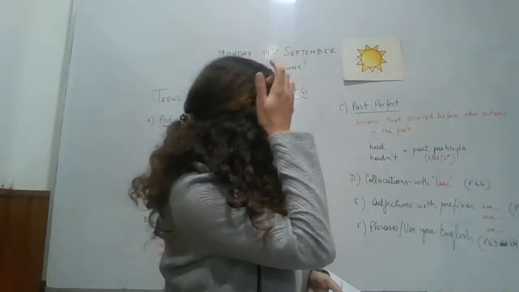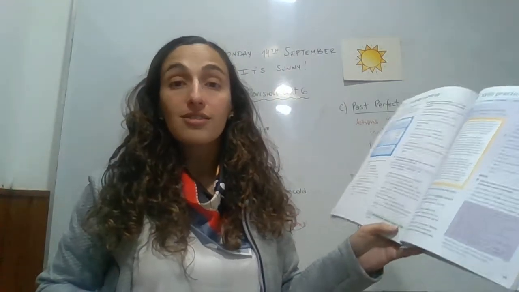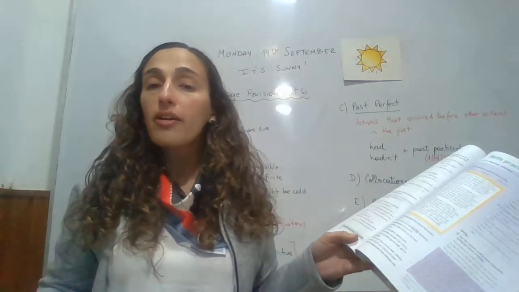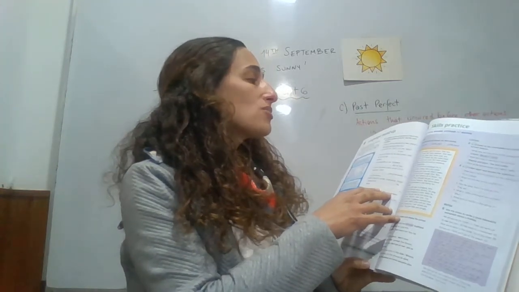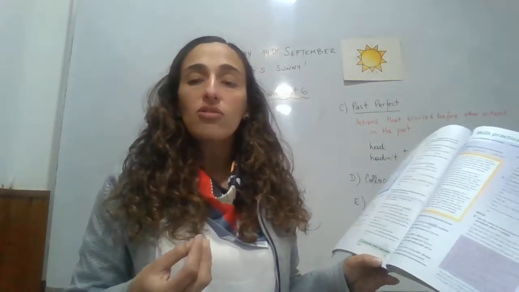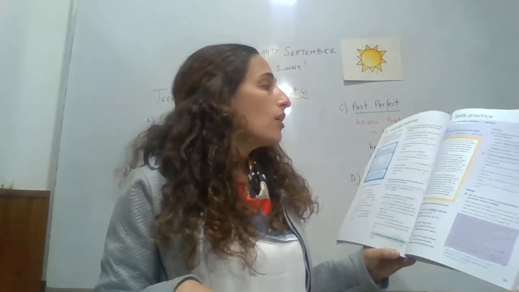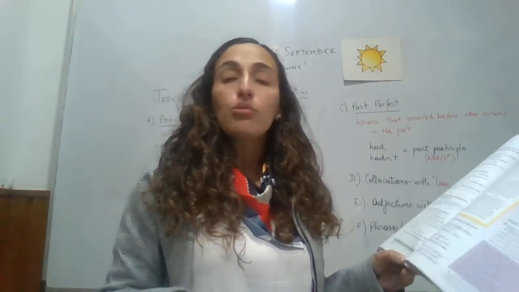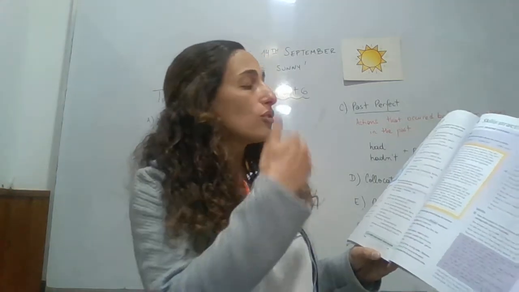Me olvidé poner de vocabulario, vocabulary going on holiday, holiday words, yes? Going camping, staying in a B&B, in a hotel, caravan. Remember all that. Exercise 3, complete the second sentence so that it has the same meaning as the first. Tengo que escribir la segunda oración que mantenga el mismo significado de la oración original, usando o present perfect o alguno de los adjetivos negativos o first conditional, not present perfect, past perfect, todo lo que vimos, yes?